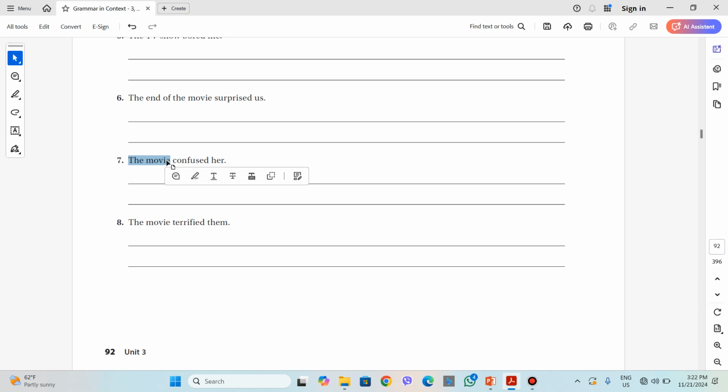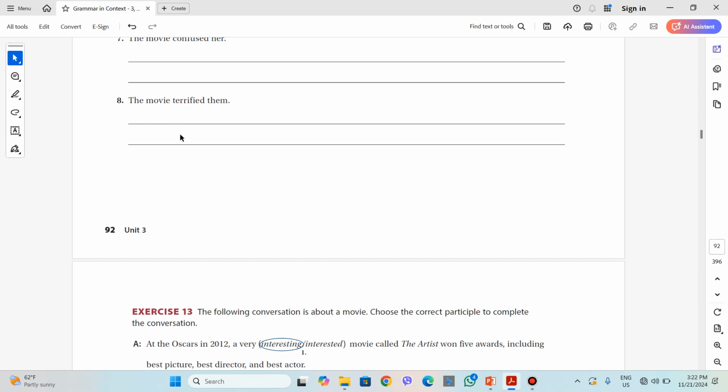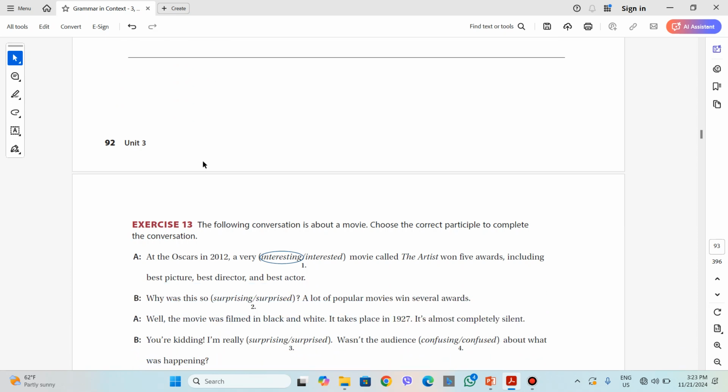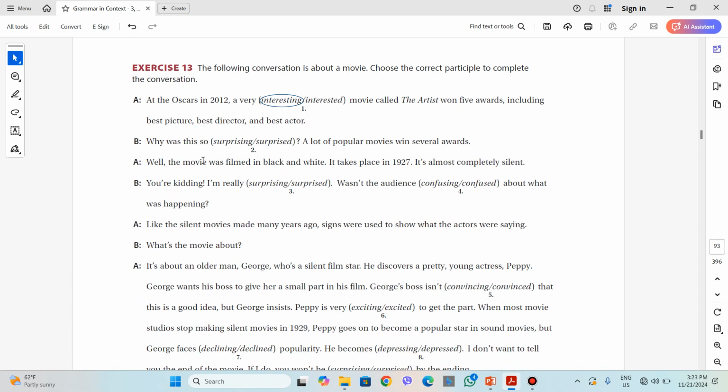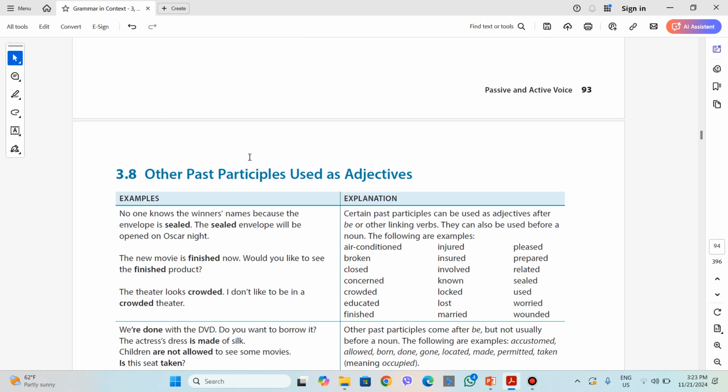Therefore, because it is active, we say the movie was confusing. Number 8 is the same as well. The movie was terrifying. They were terrified. And this one is also a good exercise to do. Therefore, I ask you to do exercise 13 as well.